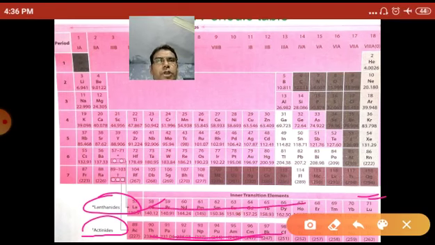In the modern periodic table, the elements are arranged according to their metallic, non-metallic and metalloid natures.